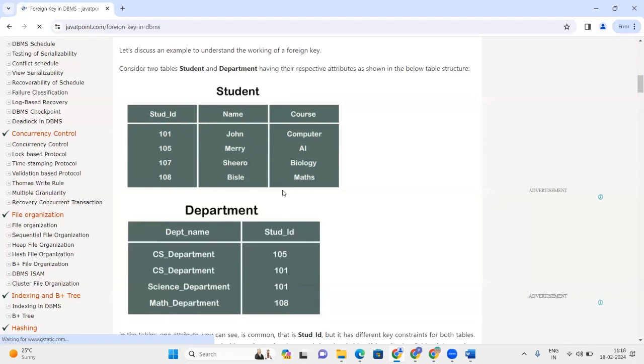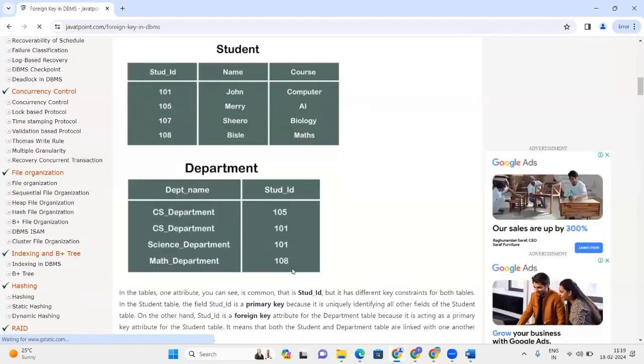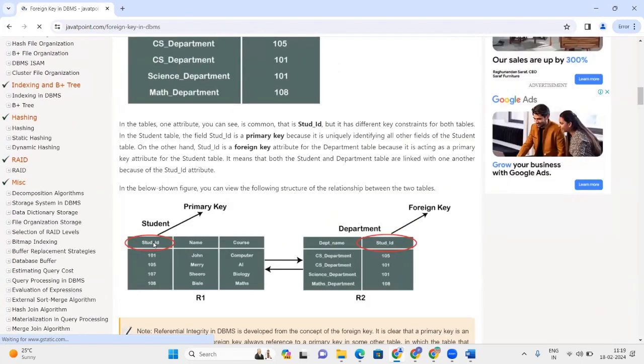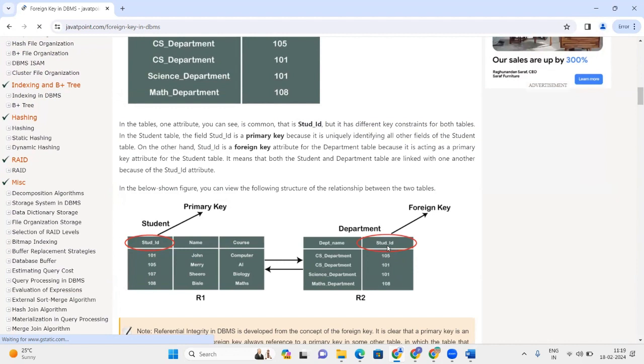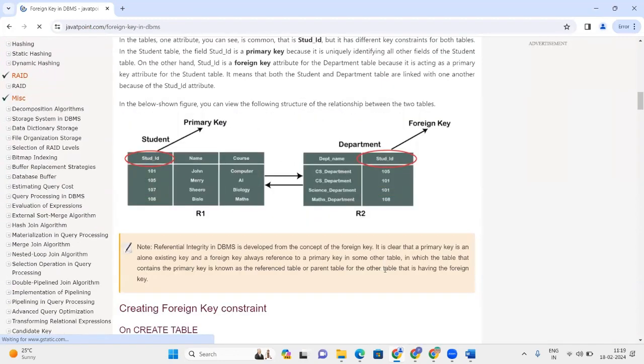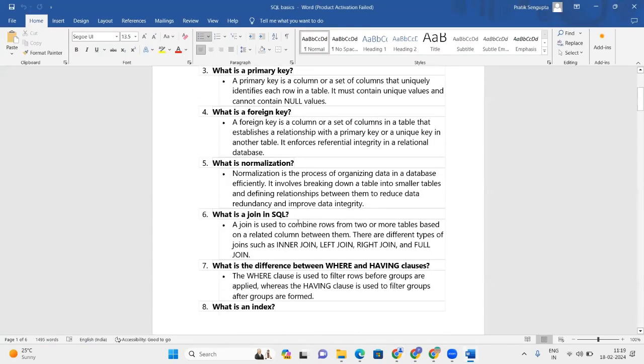So basically, a foreign key links the two tables. It is a primary key in one table and is used as a foreign key in another table. Here it is the primary key, and here it is the foreign key. So we can link the two tables with the help of the foreign key. So we understood the foreign key.